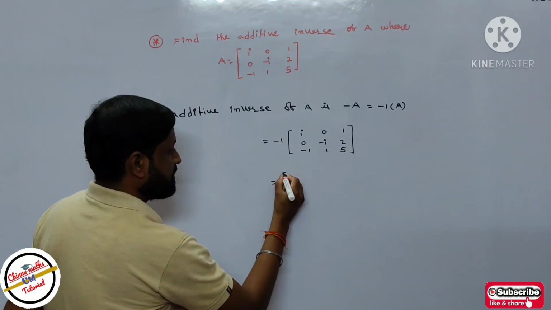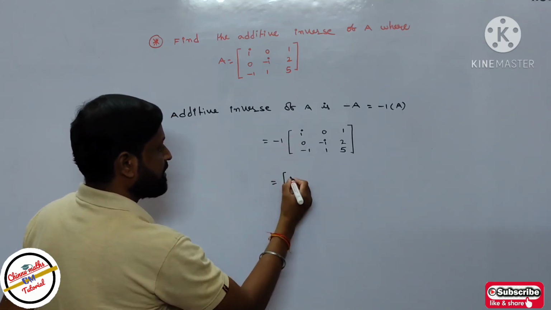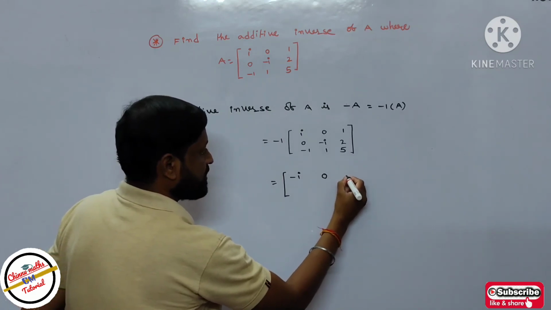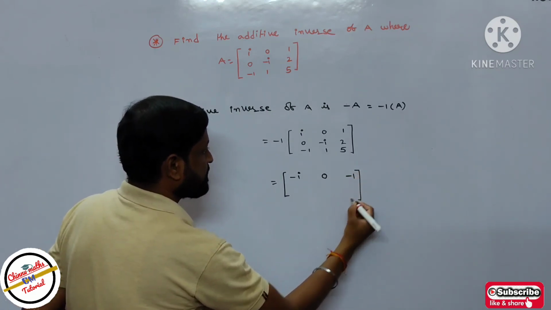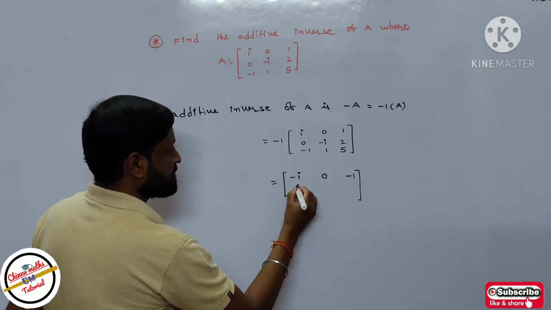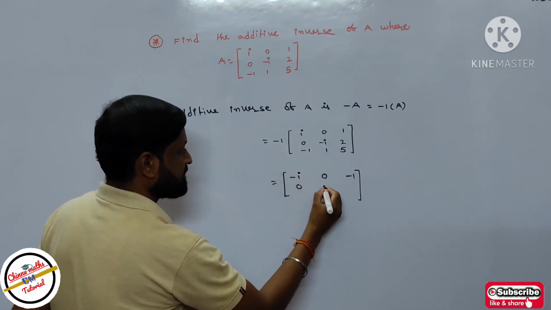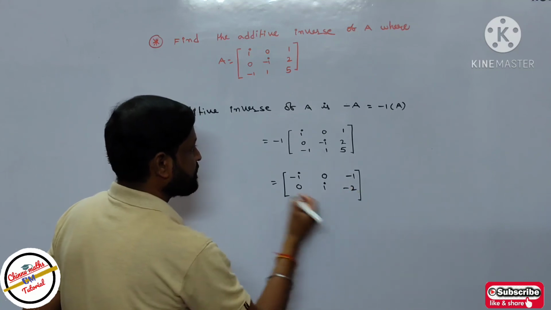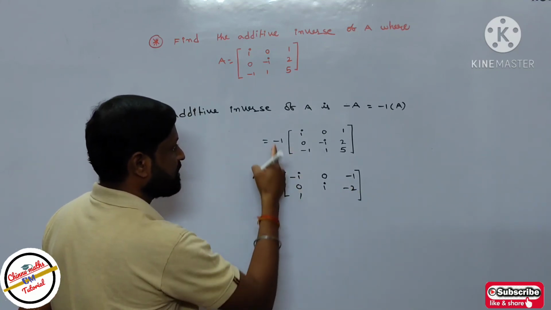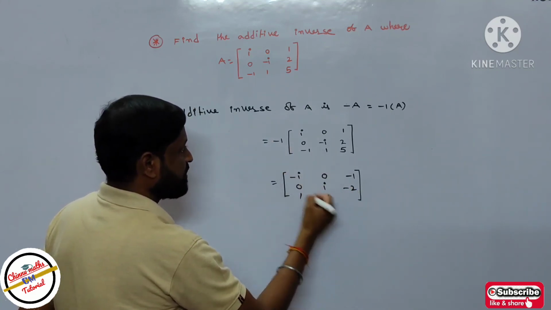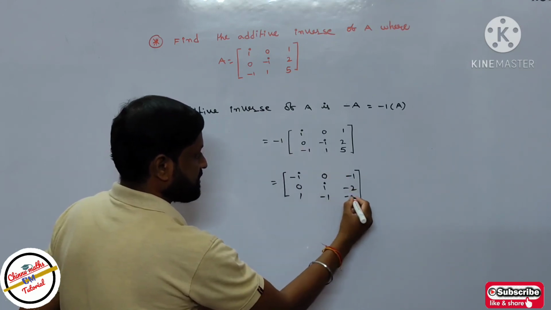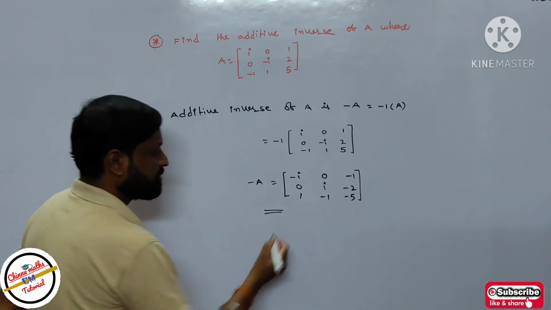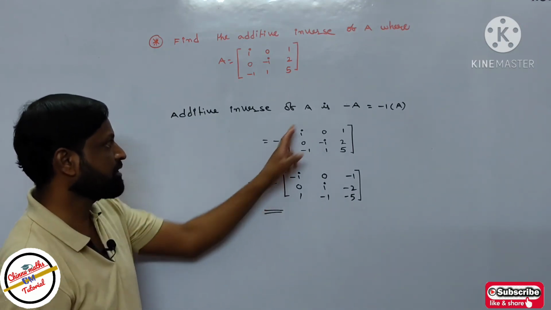So then it is equal to minus 1 into I, minus I, 0 into minus 1 is 0, minus 1 into 1 is minus 1, and 0 into minus 1 is 0, minus into minus plus 1 into I. So minus into 2 is minus 2, then minus into minus is plus 1, plus into minus is minus 1, then plus into minus, that is equal to minus 5. It is the minus A. Minus A is nothing but the additive inverse of the matrix A.